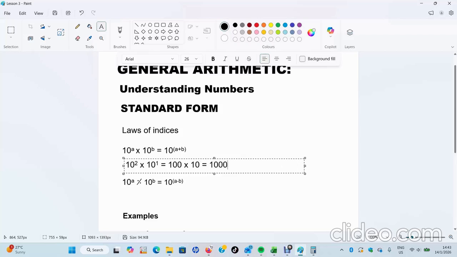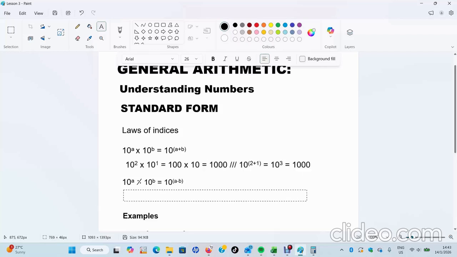But now we want to prove ukuthi this one you can do it using ama laws of indices, where we are saying 10 to the power 2 times 10 to the power 1 is equal to 10 to the power in brackets 2 plus 1, which is equal to 10 to the power 3. Kodwa u10 to the power 3 ngubani yena kahle kahle? U10 to the power 3 angithi ngu1000. So we add those exponents.